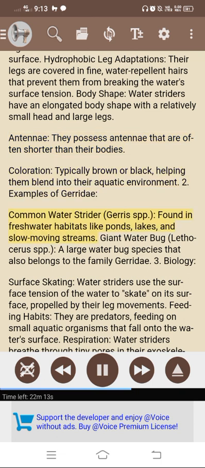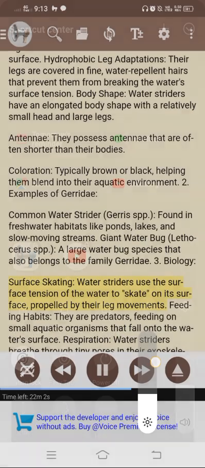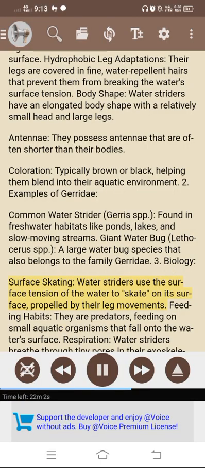2. Examples of Gerridae. Common water strider, Gerris spp., found in freshwater habitats like ponds, lakes, and slow-moving streams. Giant water bug, Lethocerus spp., a large water bug species that also belongs to the family Gerridae. 3. Biology. Surface skating. Water striders use the surface tension of the water to skate on its surface, propelled by their leg movements. Feeding habits.